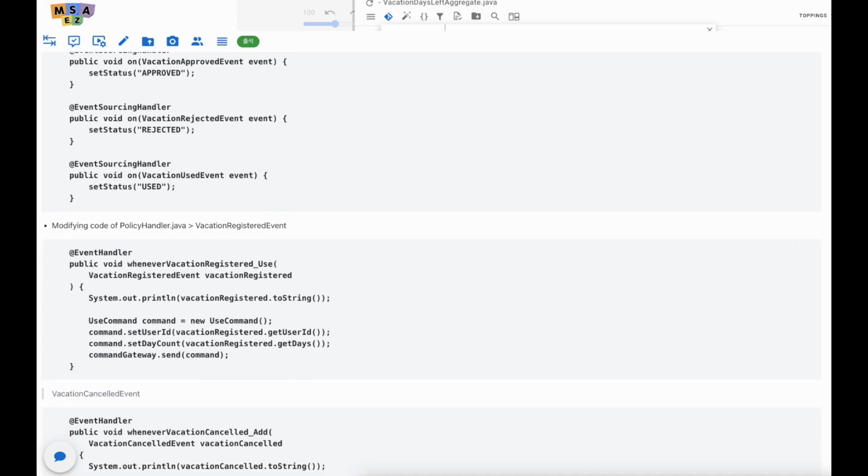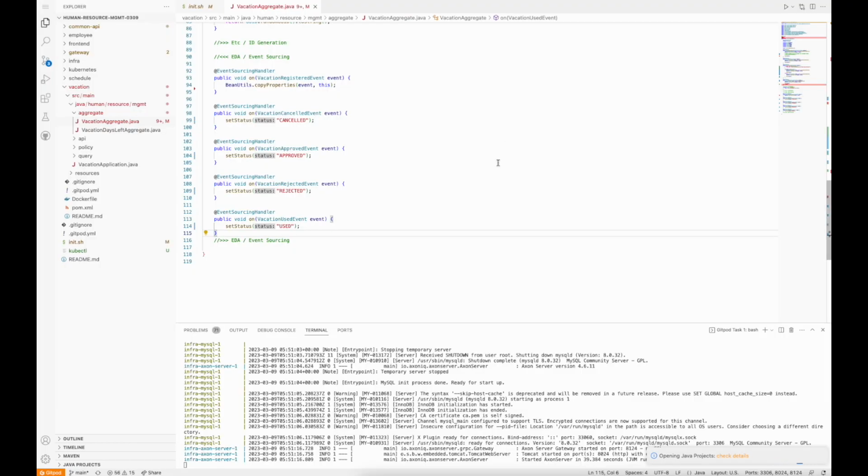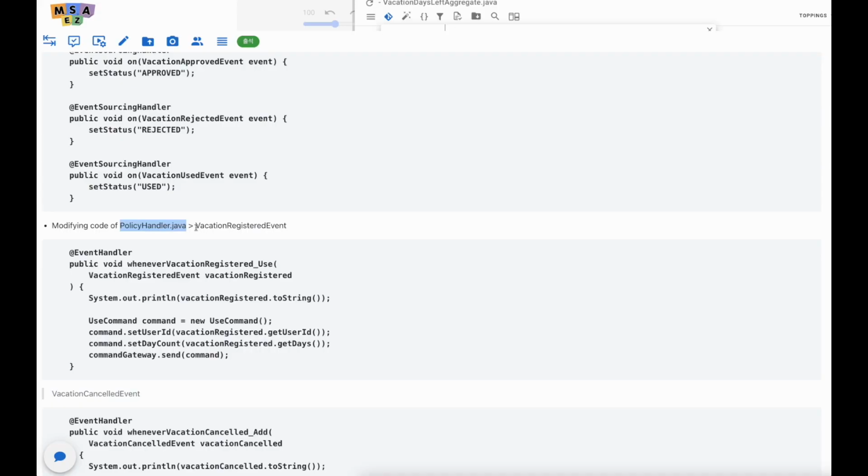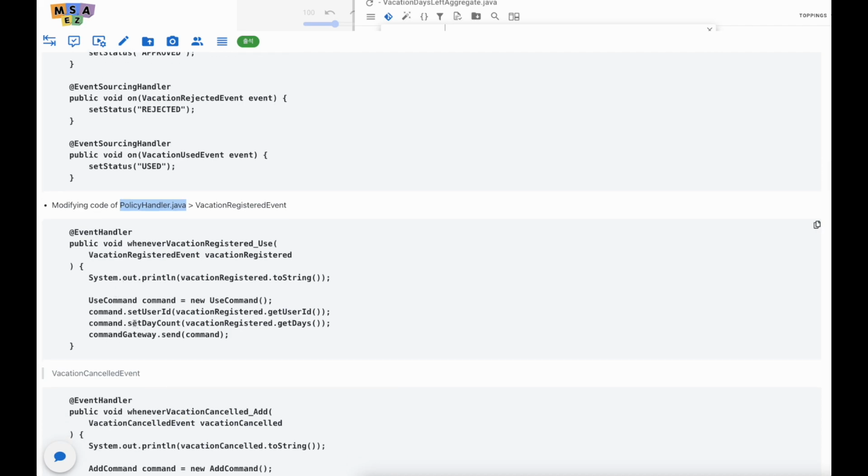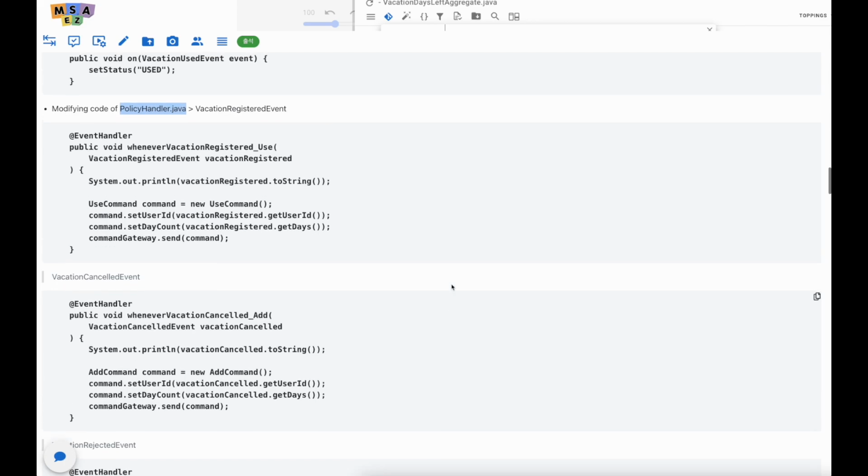And our next step is moving on to the PolicyHandler.java file. So copy this one and find the file. There are 3 policy handlers and we are still working on the vacation part. So I'll click this one, vacation. And then we have to check each event and change it into this logic. We will set user ID and date count by bringing the values from the event for registered, cancelled, and so on.